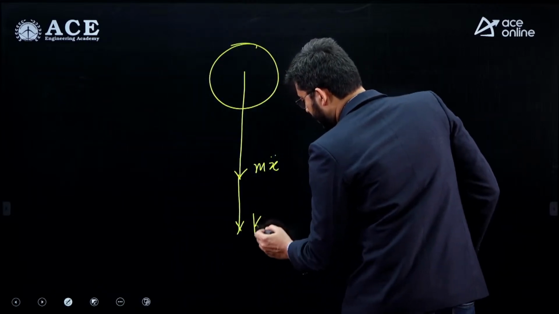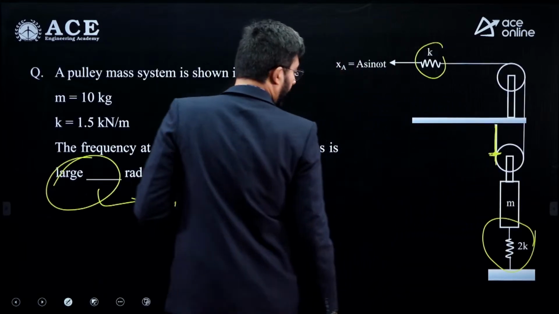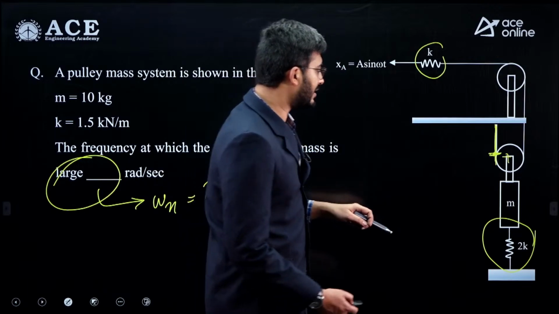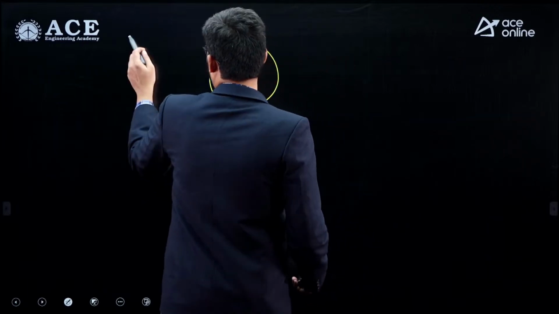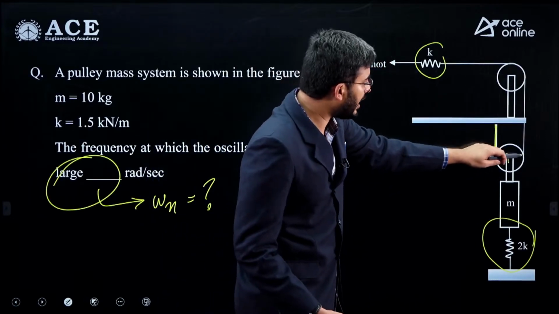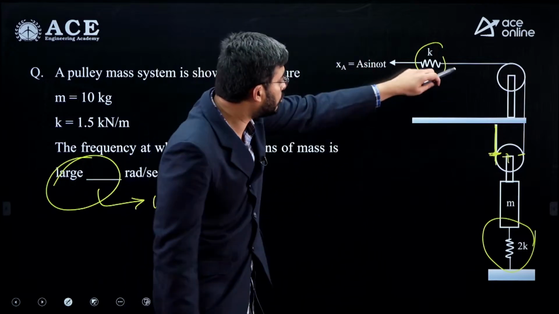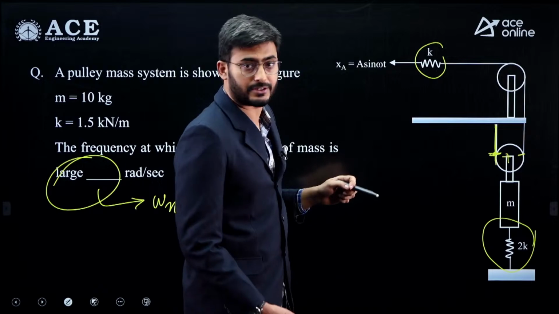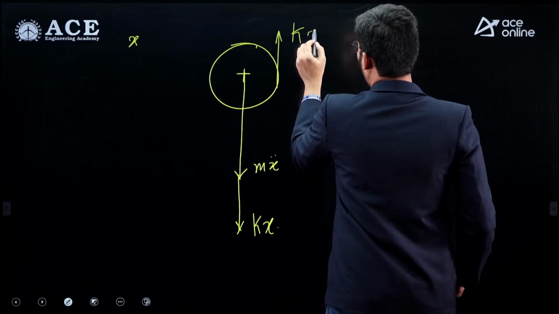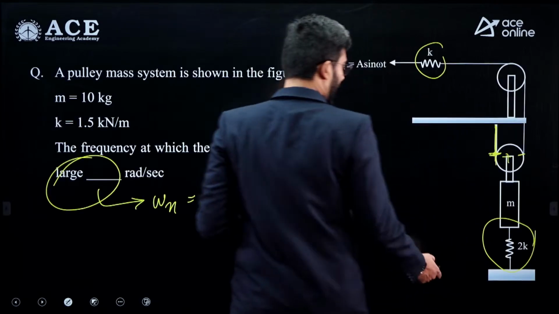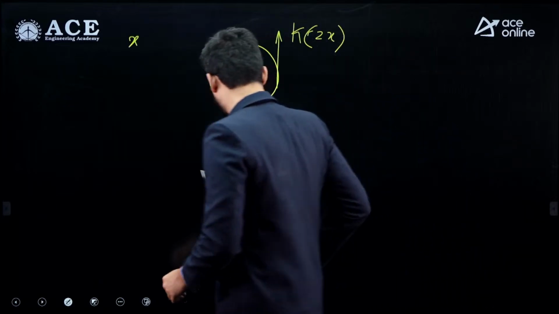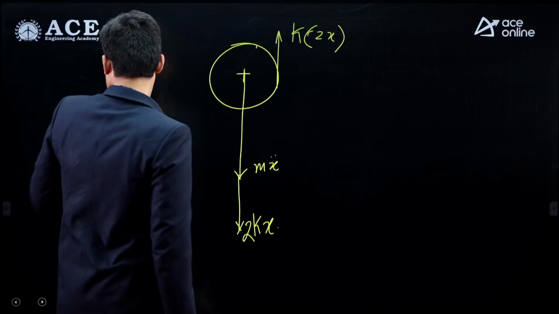Let me say this is k times x. So this block is attached at the center of the disc. Let us say the displacement at this point is x, and another spring is connected via rope on the outer circumference. So this spring is going to experience 2 times x displacement. So this will be k times 2x, and at the bottom side we have a spring of 2k, so this will be 2k x, and this will be k times 2x.